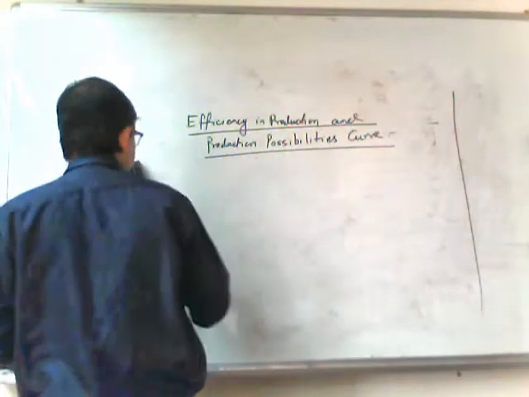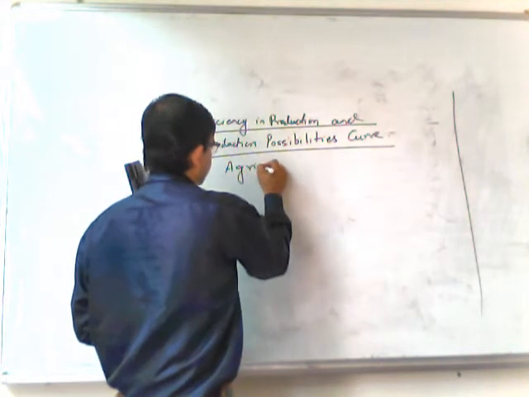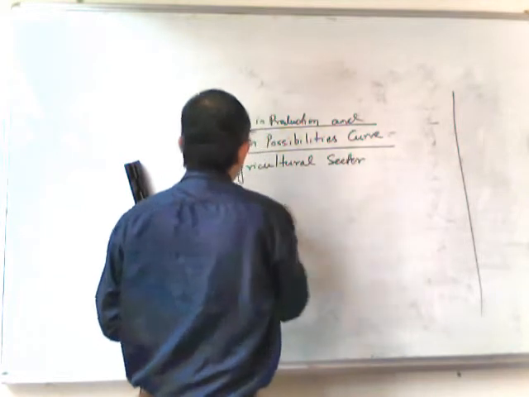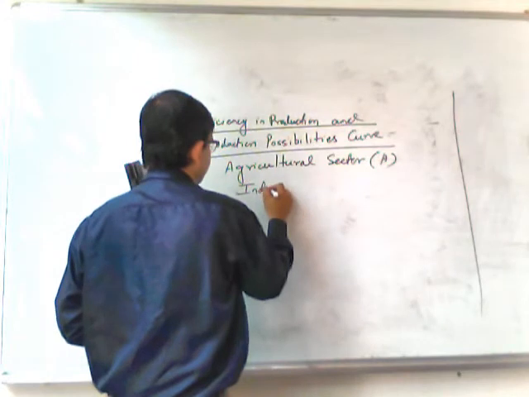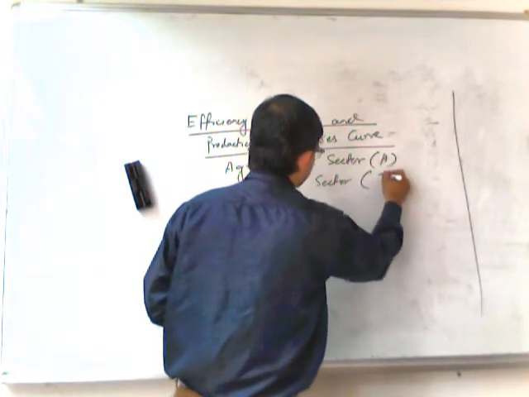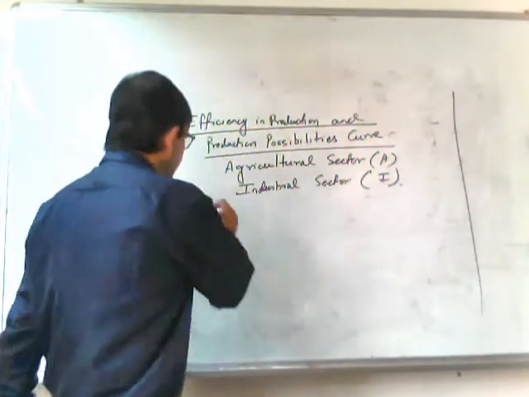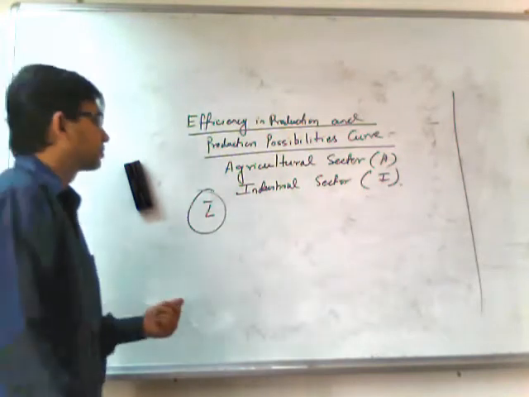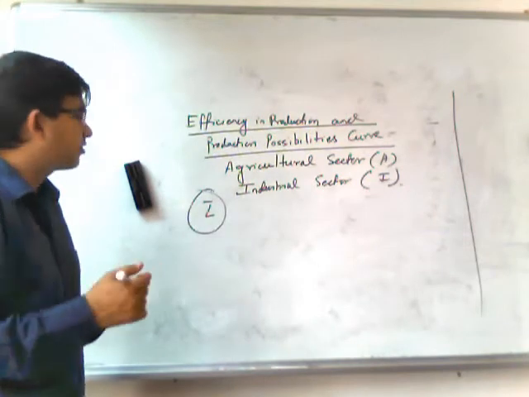Let us consider that in one country there are two sectors only: the agricultural sector, which we call A, and the industrial sector, that is I. So the total labor force is given as L bar for the time being, and we consider that labor is the only variable factor of production.